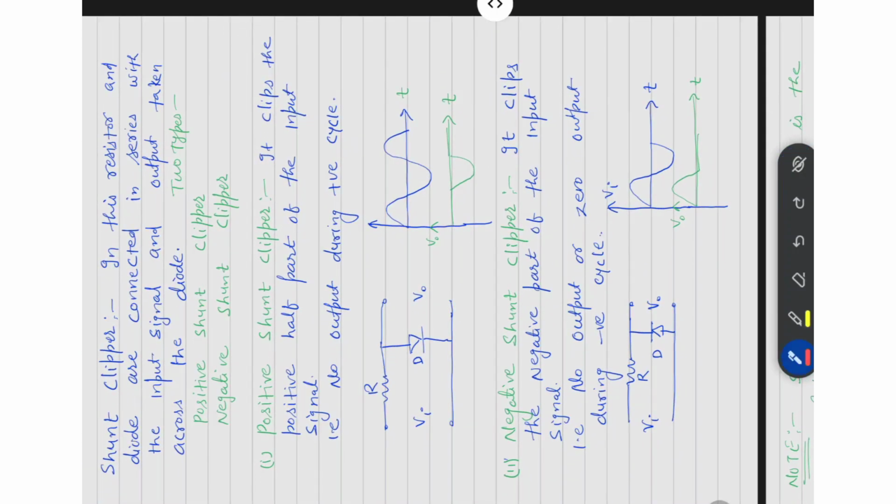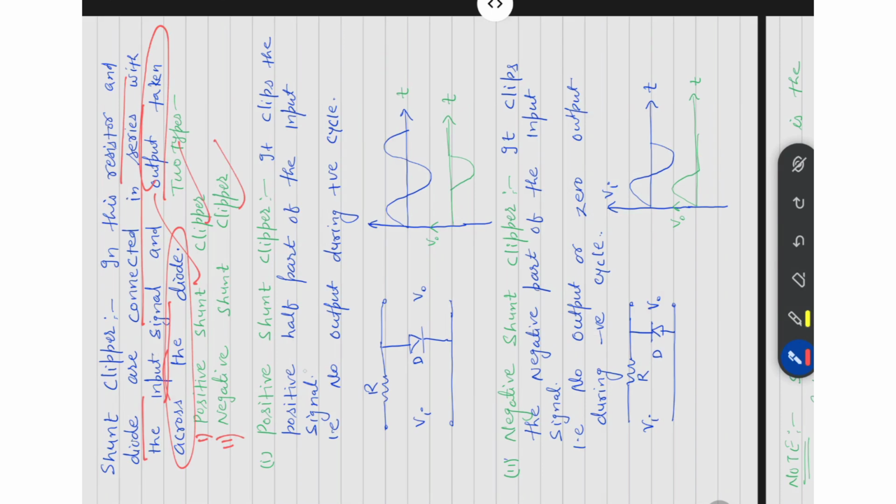Similarly for the shunt clipper, a resistor and a diode are connected, with the resistor in series with the input signal, and the output is taken across the diode. Means in the shunt clipper, the output will be taken across the diode. This is also of two types: first is the positive shunt clipper and second is the negative shunt clipper.